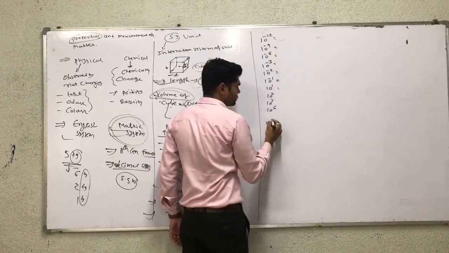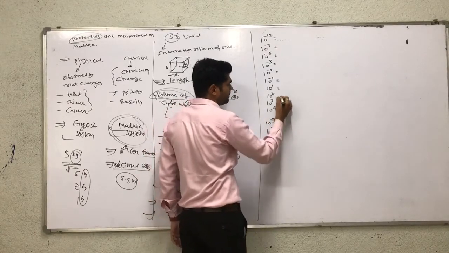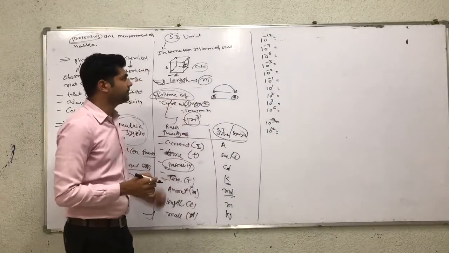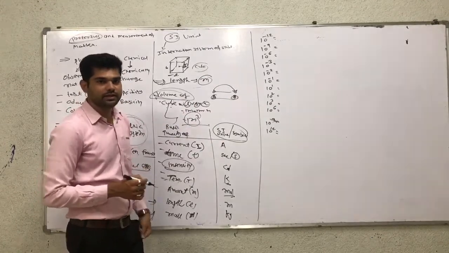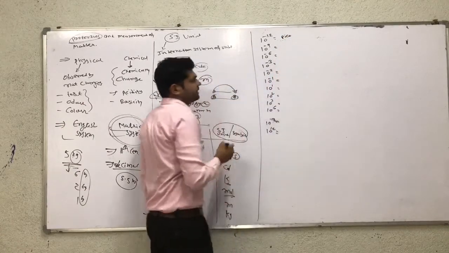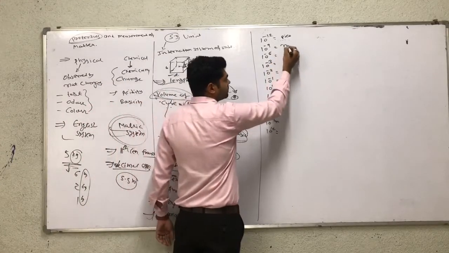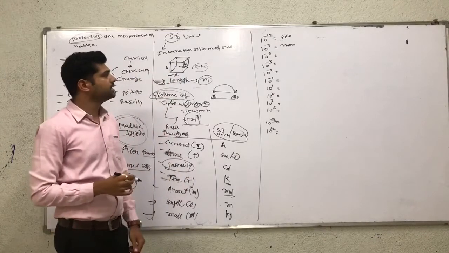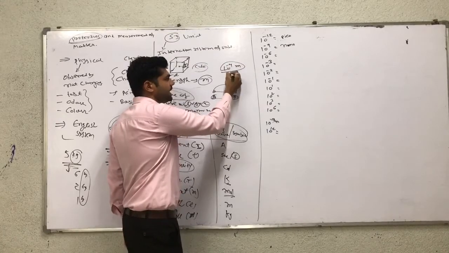Similarly, 10 raised to 9, 10 raised to 12. Each power has a particular prefix name. 10 raised to minus 12 is represented as pico, as in picometer. 10 raised to minus 9 means nano. The prefix name of 10 raised to minus 9 is nano, so it means nanometer.